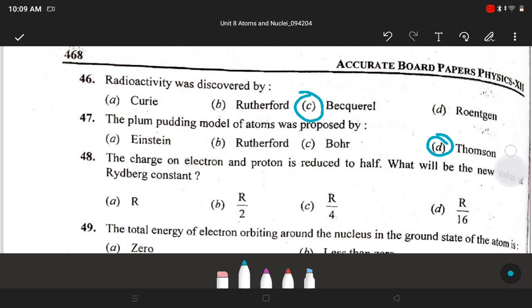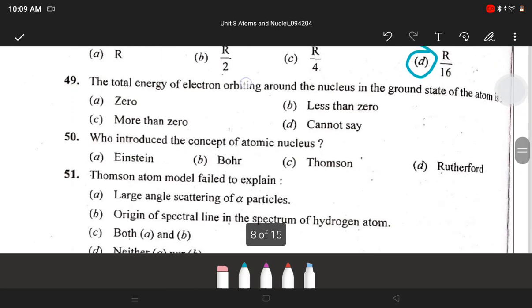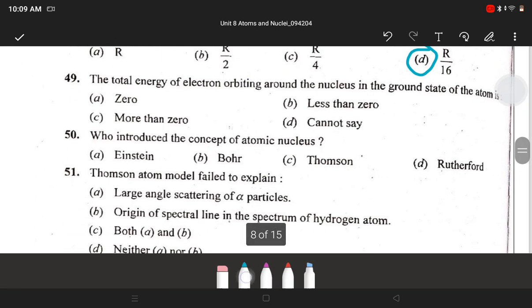What will the new Rydberg constant? Answer is R upon 16. Next question. Total energy of electron orbiting around the nucleus in the ground state of atom is answer less than 0. Next, who introduced the concept of atomic nucleus?